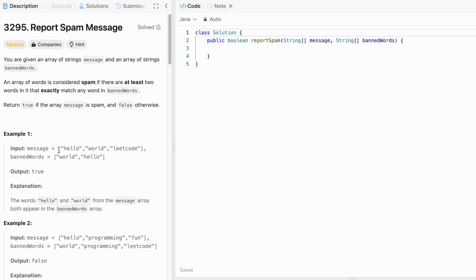So what are we doing? We are iterating through the message, and the word we are iterating through, we are checking it inside this list. So this is an array, right? We can store this banned words array in a set and use the contains method to check if the word we are iterating in the message is present inside the set. So let's create a set. I'm going to name it banned words, and this set is going to contain strings like the arrays.